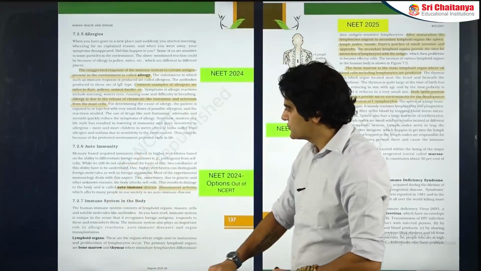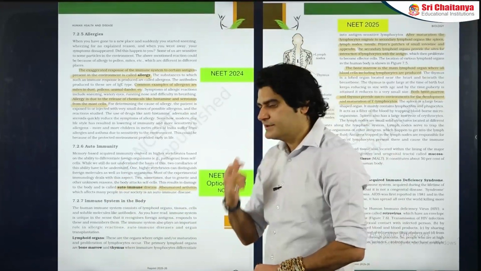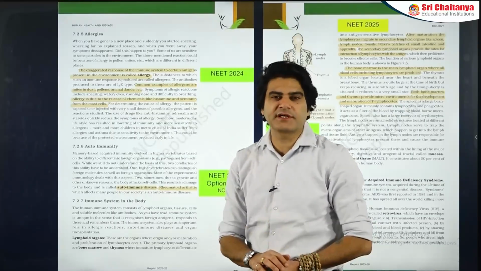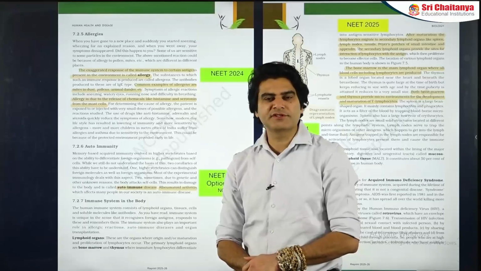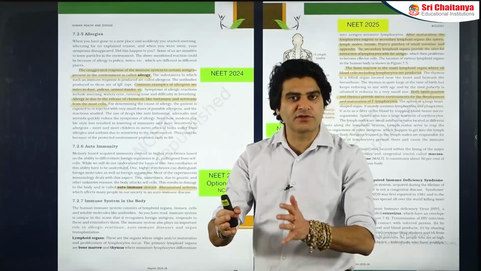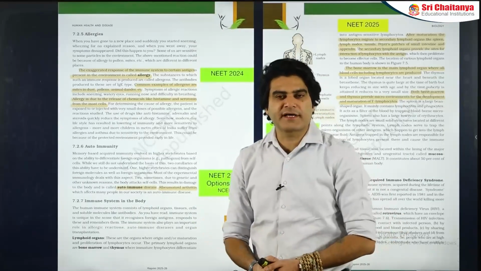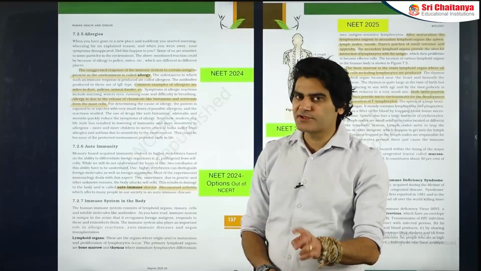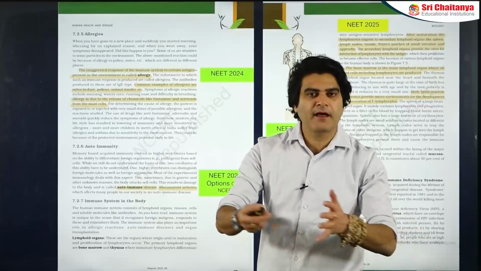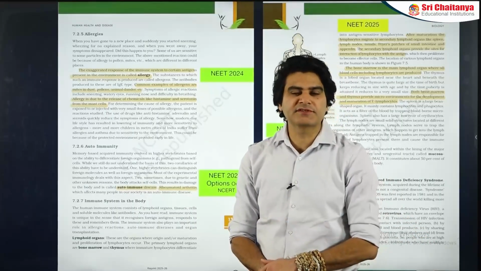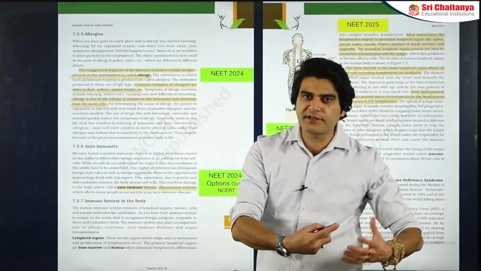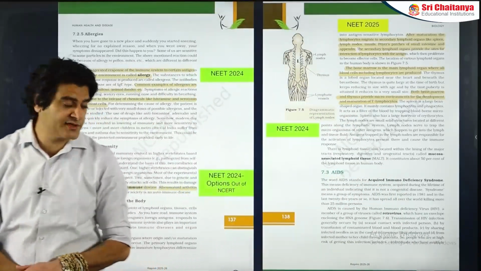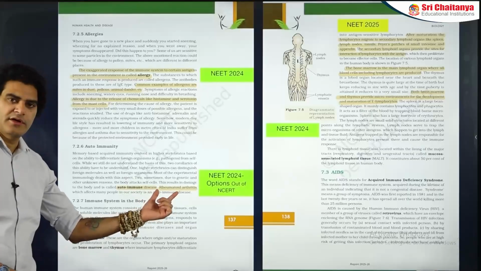Next disorder in the immune system, autoimmunity. Autoimmunity is your immune system turning against the self body because B and T lymphocytes, which are ideally supposed to distinguish between self versus non-self and only initiate reactions against the non-self or foreign cells, they lose the ability to distinguish between your own body cells and the pathogens. So what happens in this case is they start turning against your own body and start destroying the body's own cells as well. That is autoimmunity. A very common example of autoimmunity is rheumatoid arthritis.